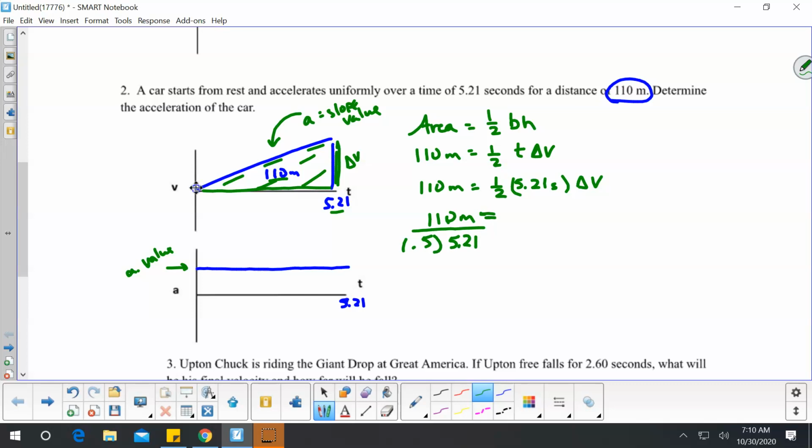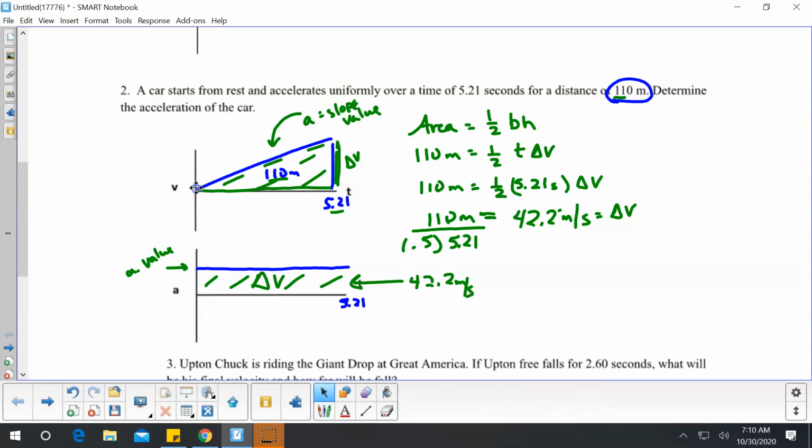Take 1/2 of 5.21. I got the answer was 42.23. I'll just go 2 meters because it's really got 2 sig figs in the problem here, and we're just going to carry it one part. Meters per second. That's the change in v. Okay? Now, the change in v is also the area underneath here. So we just figured out the value for this. So this equals 42.2 meters per second.